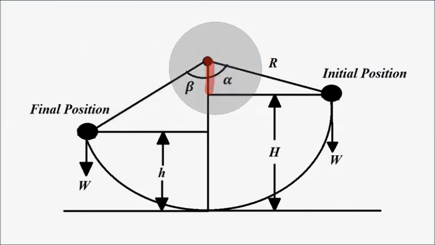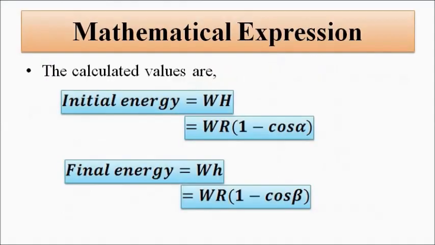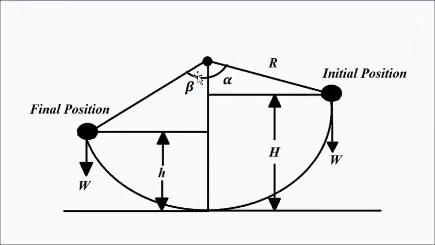Now similarly, when it reaches the final position, the potential energy is equal to the same W multiplied with small h. Now the small h value, depending on this beta angle, is R minus R cos beta.